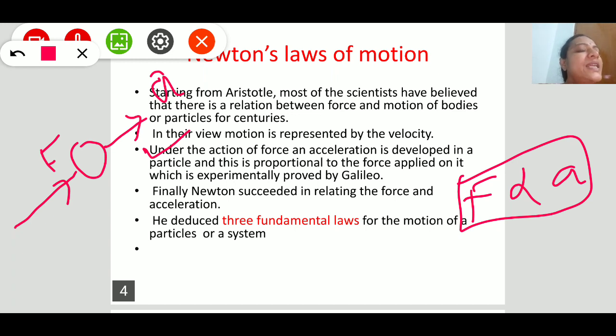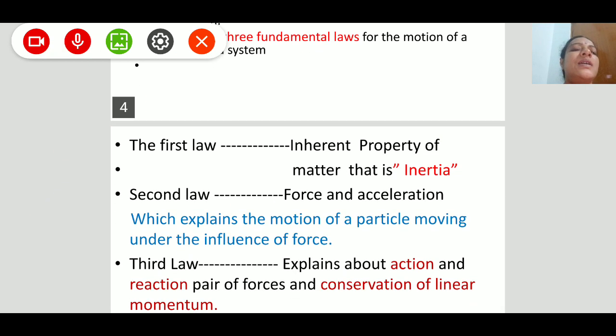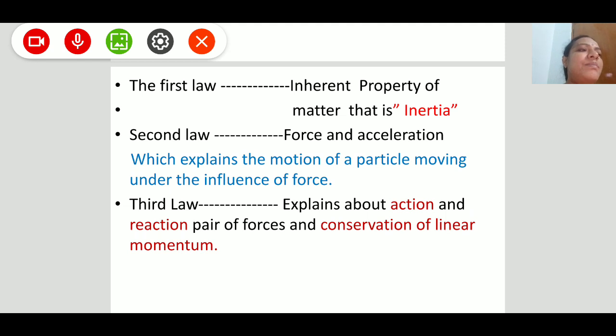Finally, after observations, Newton succeeded in relating force and acceleration. He gave his ideas related to motion in the form of three laws of motion. Those are known as Newton's laws of motion. Now, the brief outline of these three laws, starting with the first law.